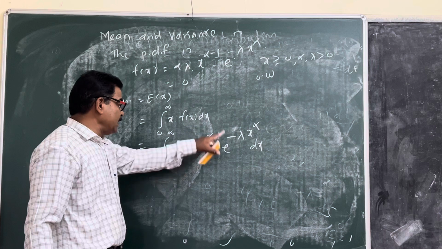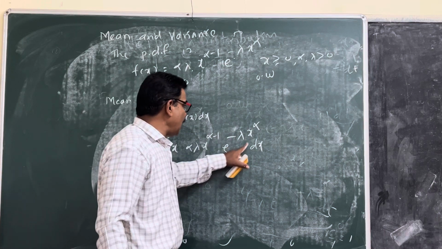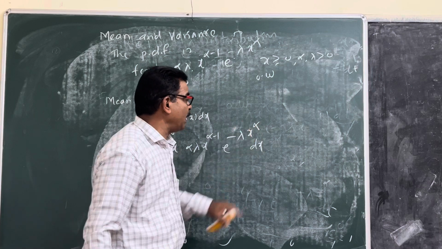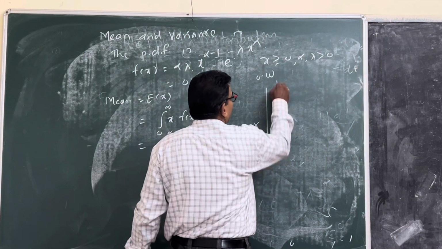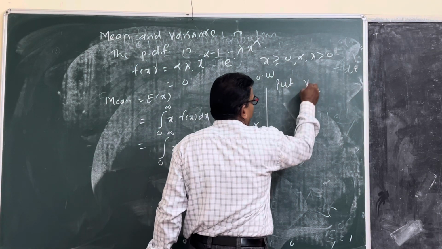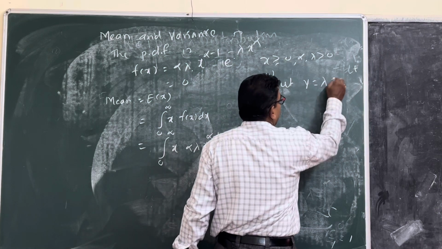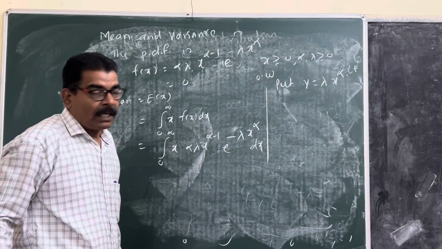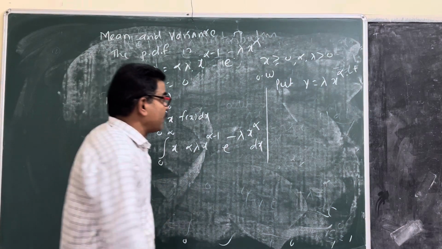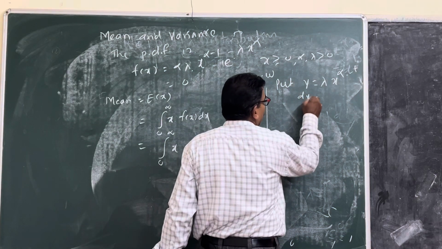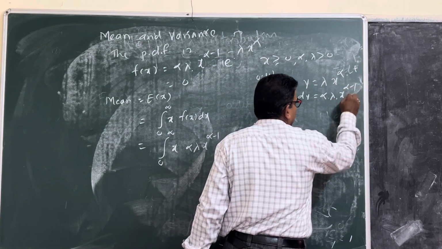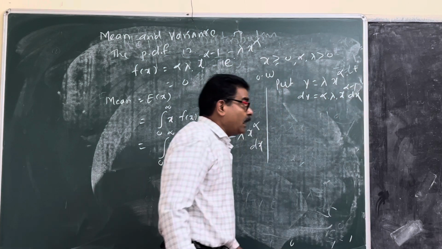Again, we solve this integration by substitution. Put y equal to lambda x raised to alpha. Differentiating with respect to x, dy equals alpha lambda x raised to alpha minus 1 dx.